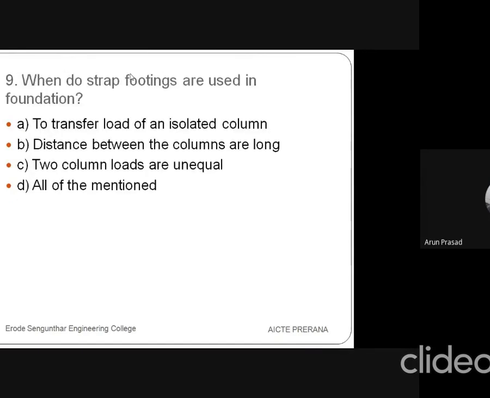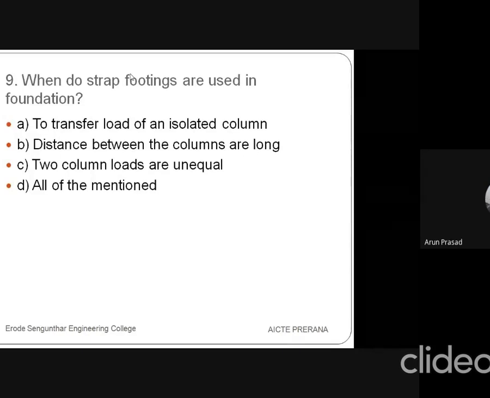Then the 9th question is, when are strap footings used in foundation? So where we provide the strap footings depends upon the area, depending upon the hilly region or plain region, and then the load. The first option is to transfer load of isolated column. So what do you mean by strap footing? It is also one among the combined footings. Okay, combined footing is connecting two column footings, you call it combined footing.